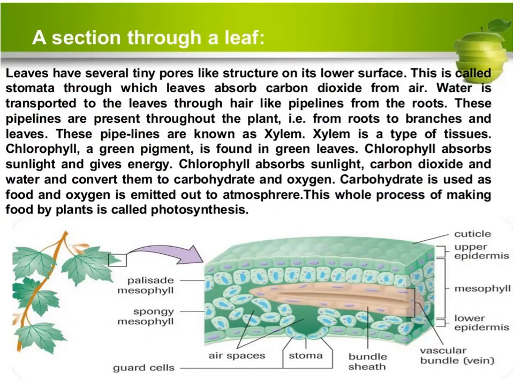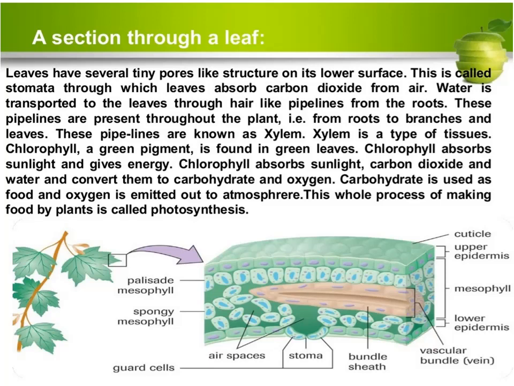A section through a leaf. One question arises in our mind: why does photosynthesis take place in the leaf of the plant and not in other parts of the plant, like the root or the stem? What is the structure of the leaf which supports plants in doing photosynthesis? Let me explain this structure.